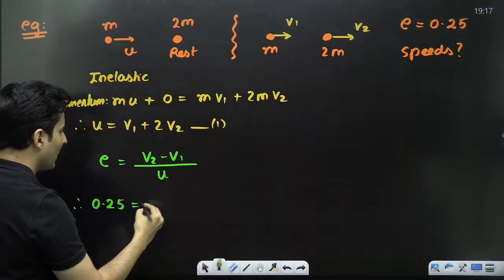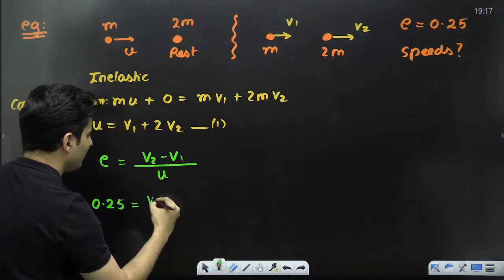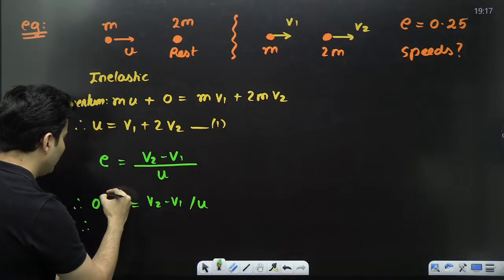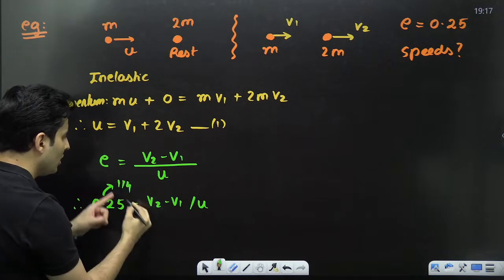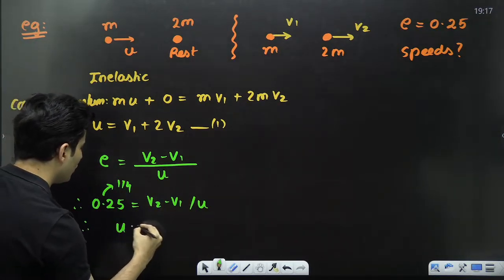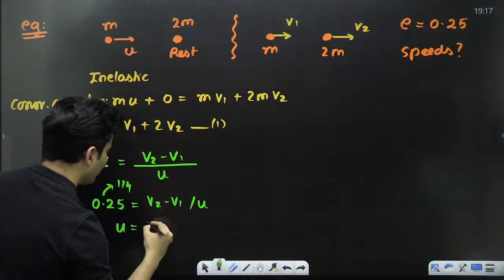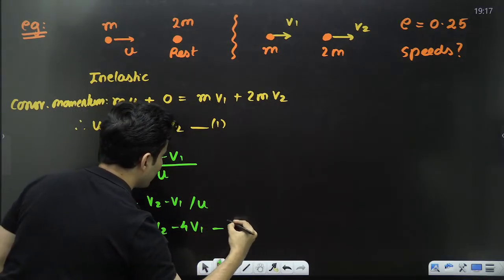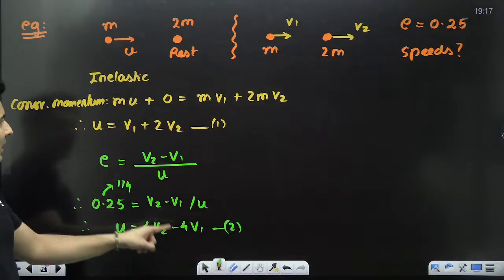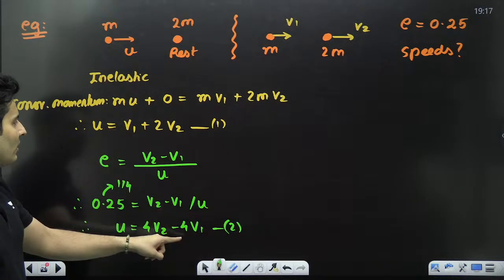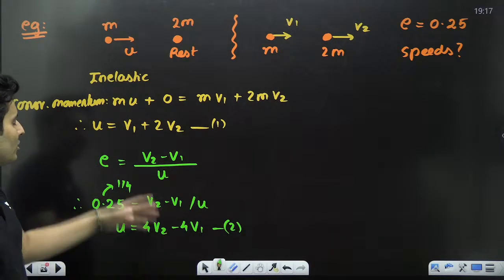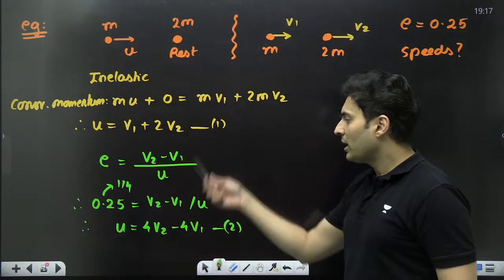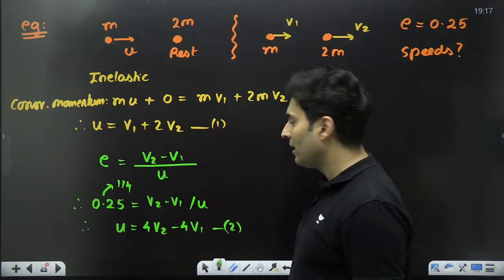So now you can say 0.25 is V2 minus V1 divided by U. Take U on this side. 0.25 is basically 1 by 4, so bring 4 on the other side. So U will be 4 times V2 minus 4 times V1. This is your second equation. Look at equation 1, look at equation 2. In these two equations, do you see there are two unknowns, two equations? I can definitely solve them.